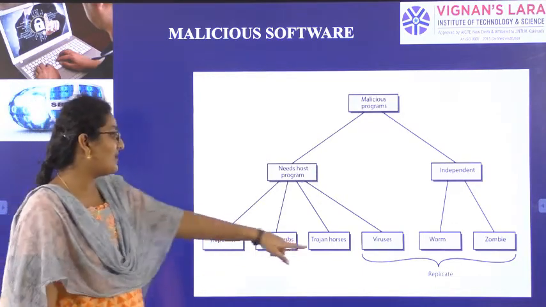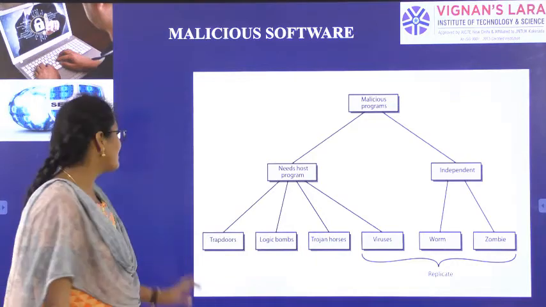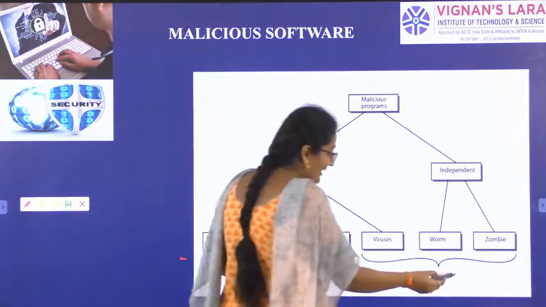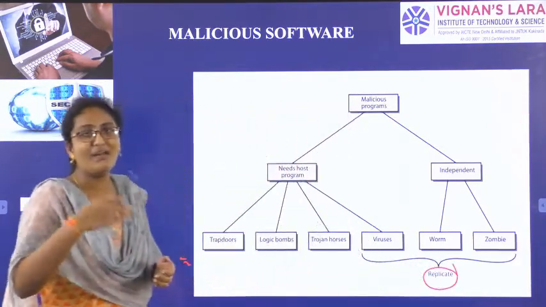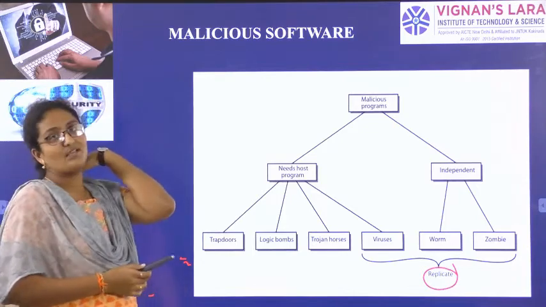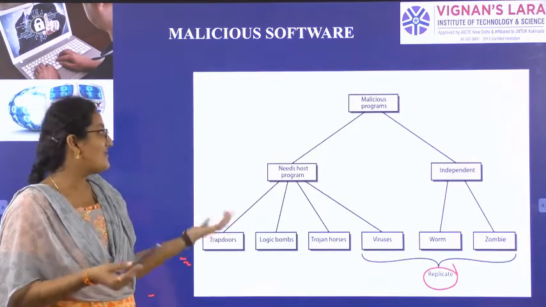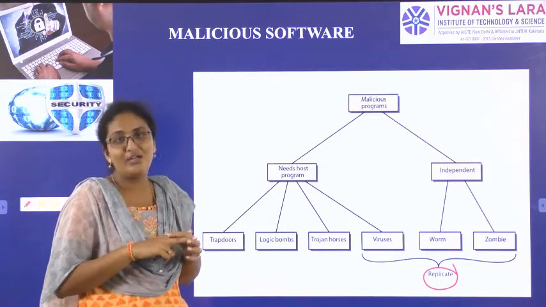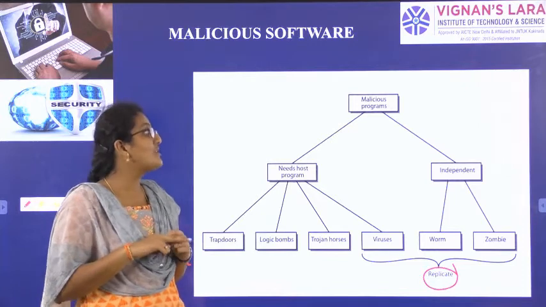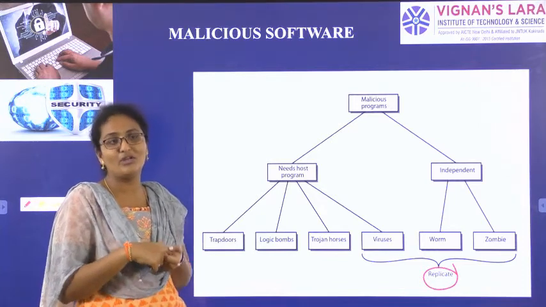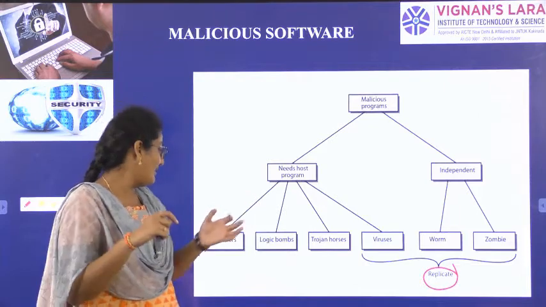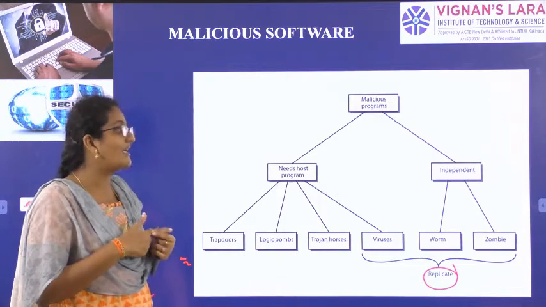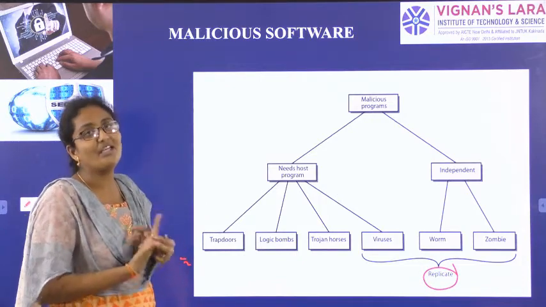Now in this, worms and viruses are most important, and one more point is replication. Replication is nothing but multiplying. So viruses, worms and zombies will replicate, will multiply themselves. Malicious software is a program inserted into your computer to cause harm. It can be of two types, dependent and independent. Virus comes under the dependent category, while worms and zombies come under the independent category.